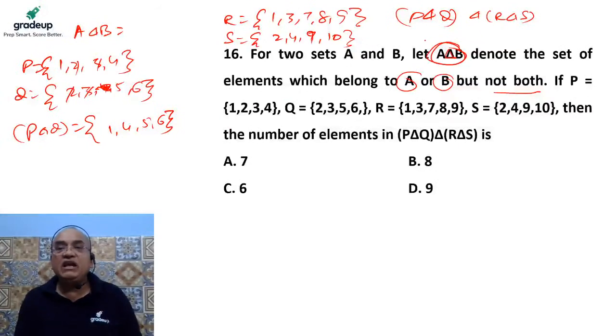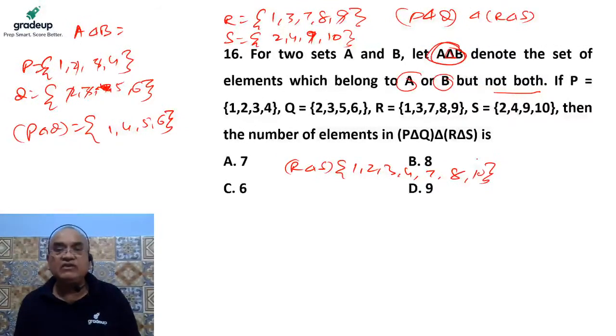Now the elements in R delta S could be those which are not present in both. Which are present in both? 9 is present in both, and the rest are fine. So 1, 2, 3, 4, 7, 8 and 10 are the elements that should be in R delta S.